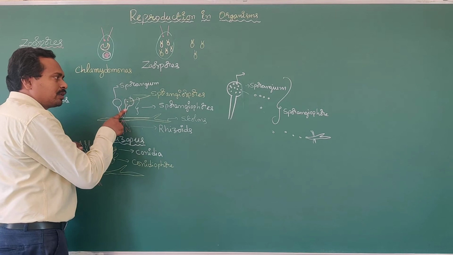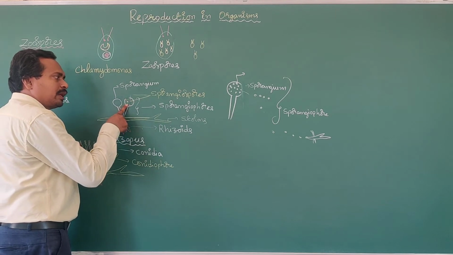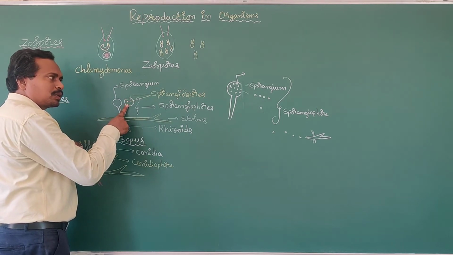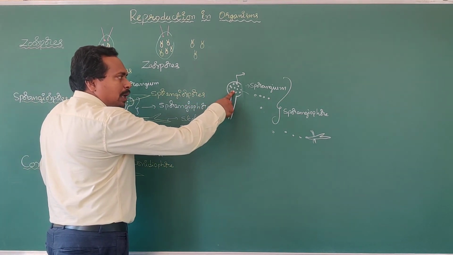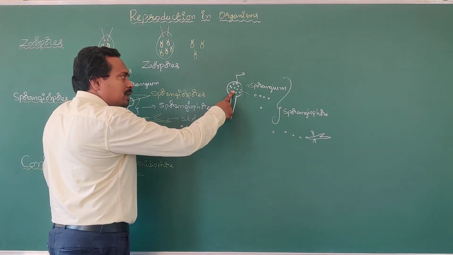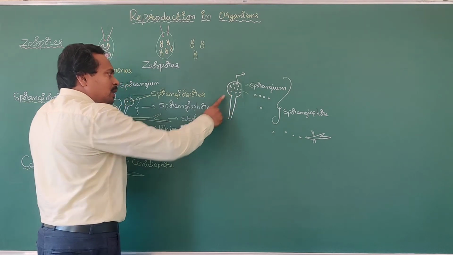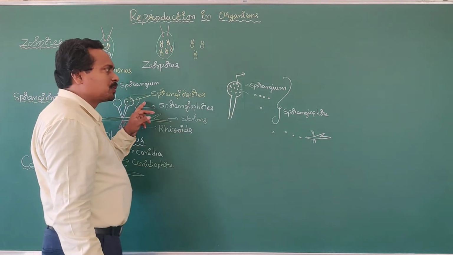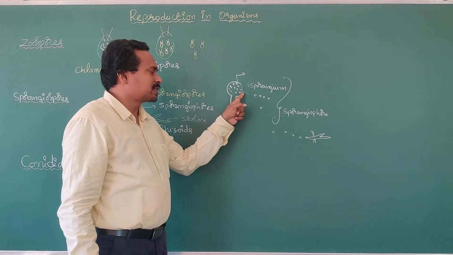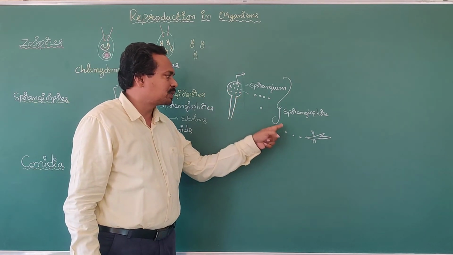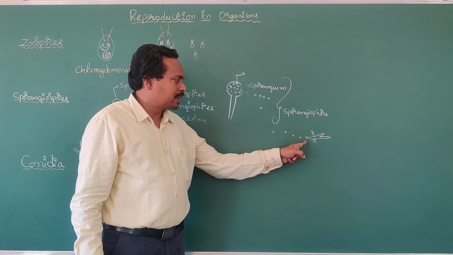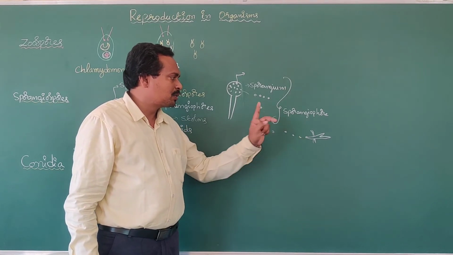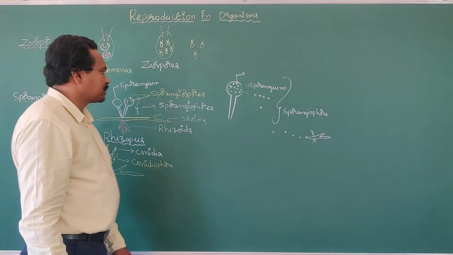Each sporangiophore consists of a sporangium. The sporangium is involved in the formation of minute spores, known as sporangiospores. After their formation, the wall of the sporangium is ruptured and it releases the spores into the surrounding medium. Later, each spore gives rise to a new individual organism.